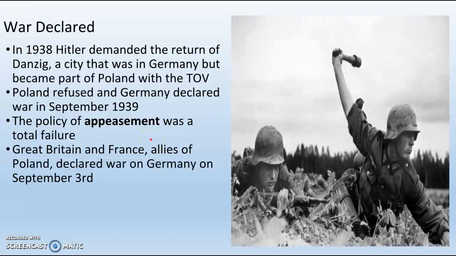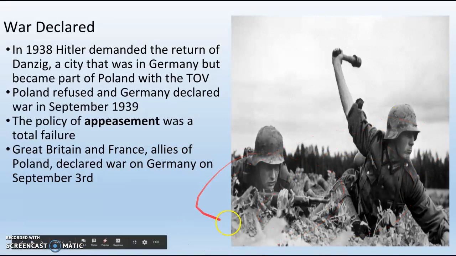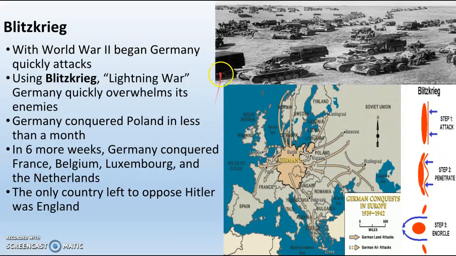Poland is actually allied at this point with Great Britain and France. So Great Britain and France then turn around and declare war on Germany on September 3rd. We can see some German troops and some Nazi soldiers over here invading Poland. This starts the first phase of the war, at least in Europe, and that is the Blitzkrieg.